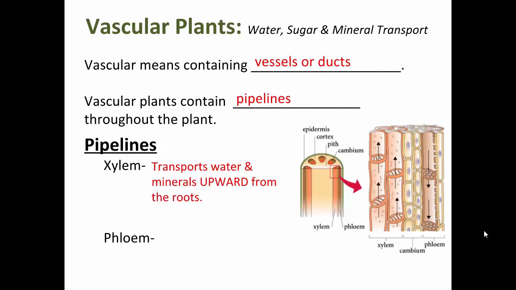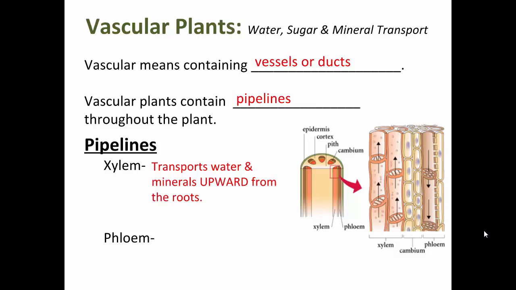So the xylem transports water. Generally, it's from the roots where water is absorbed from the soil up to the other parts of the plant. When we look at a cross-section of a stem, the xylem is the inner part of the plant.